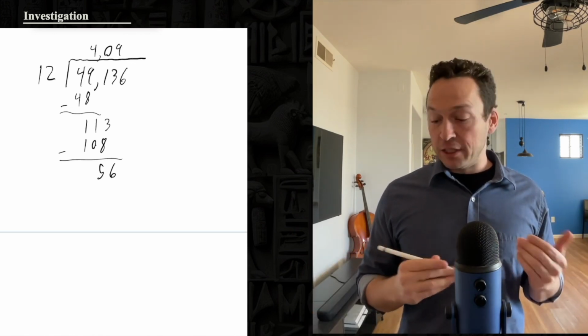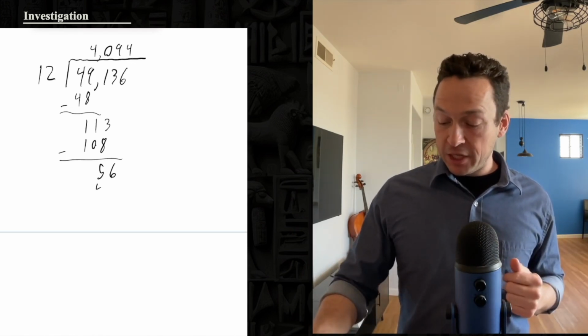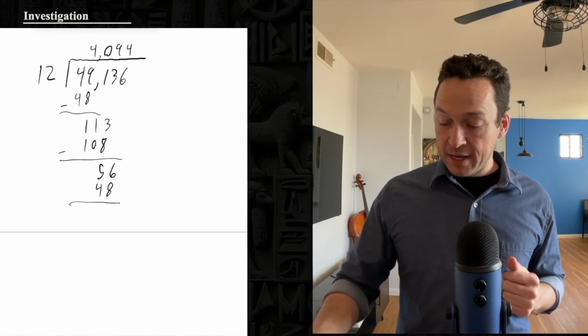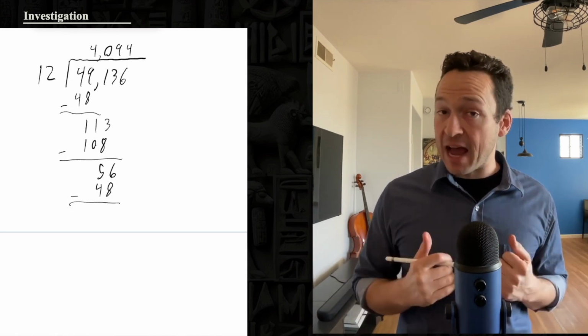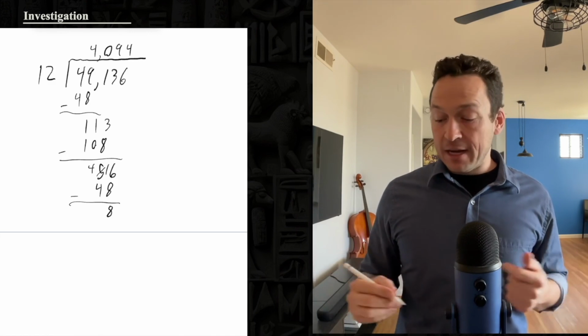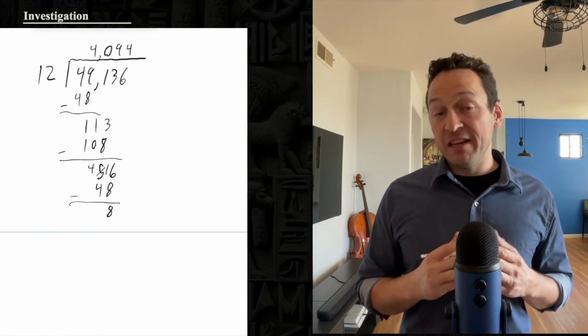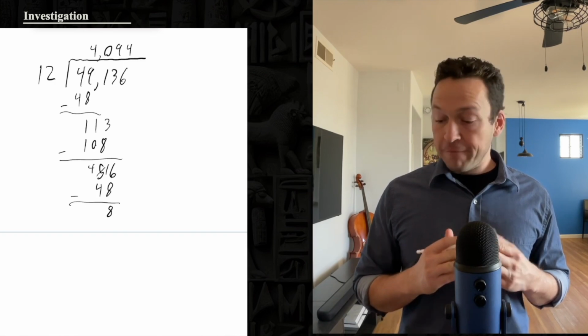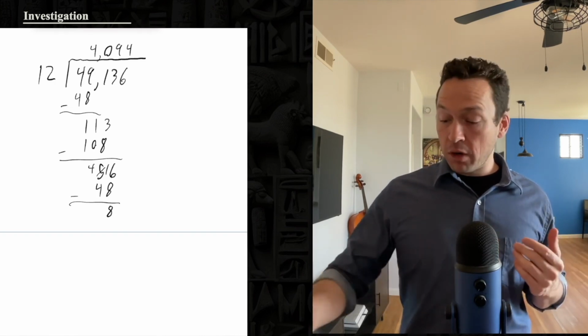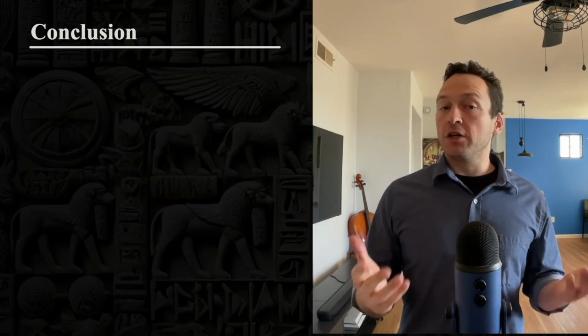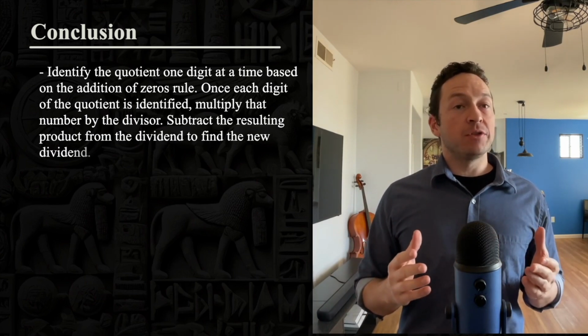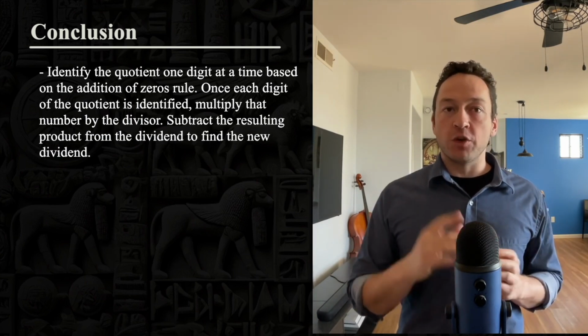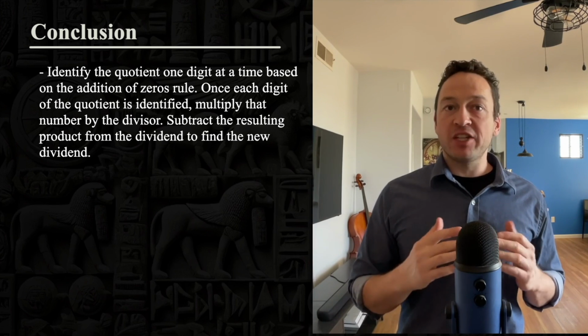He then guesses 4. Does the multiplication. 4 times 12 is 48. Does the subtraction to find out how much is left. That's 8. 8 cannot be distributed evenly among 12. And so the final answer is 4,094, remainder 8.